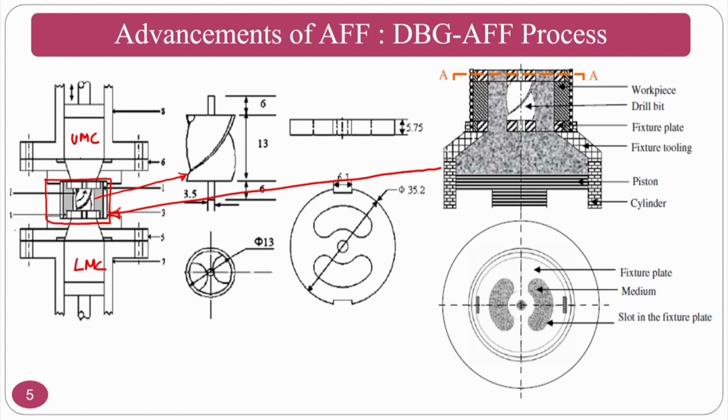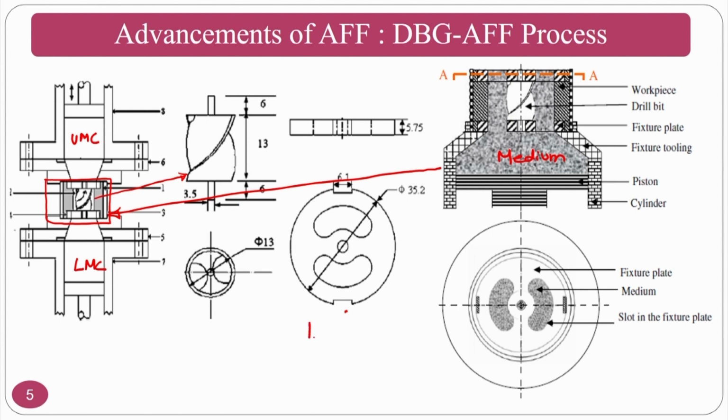So I am having a medium here and you are having two locking plates that you have seen in the abrasive flow machining process. You will need to lock the workpieces. So this locking system has been changed, and you can see here you have two locking plates.